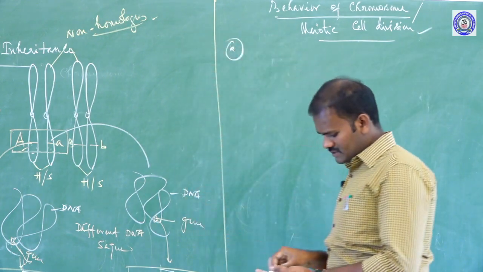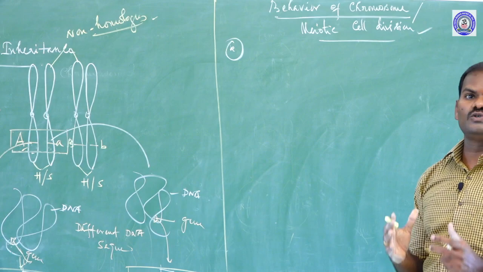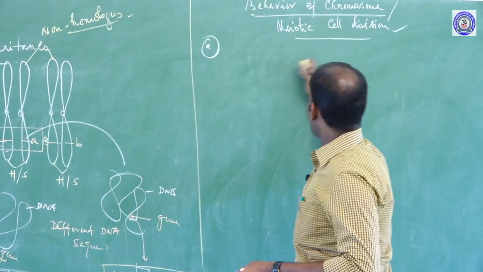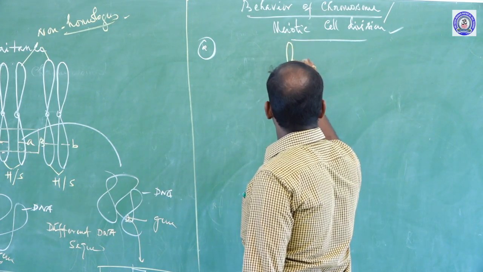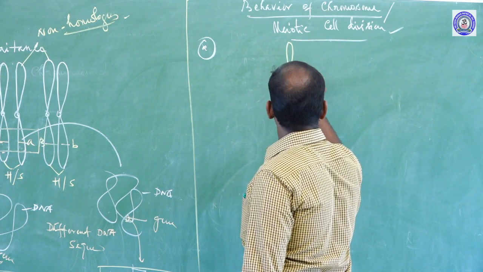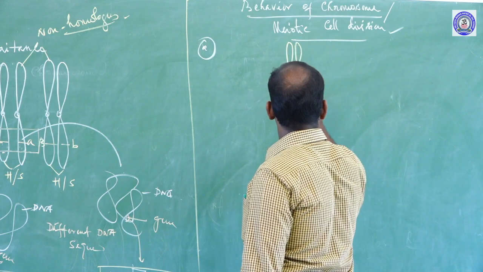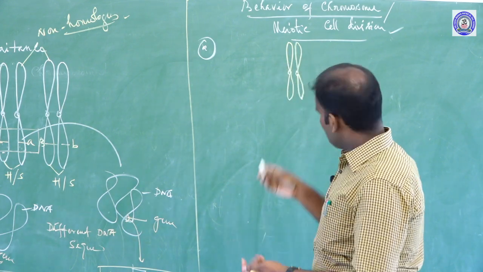Take this one. Chromosomes always occur in pairs. What are the alleles?